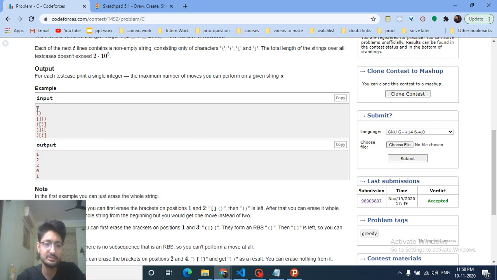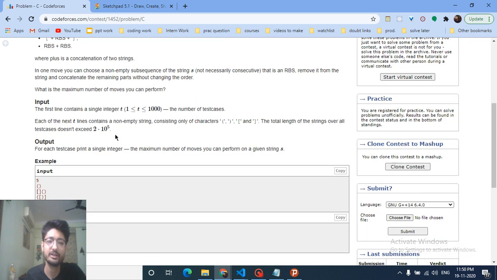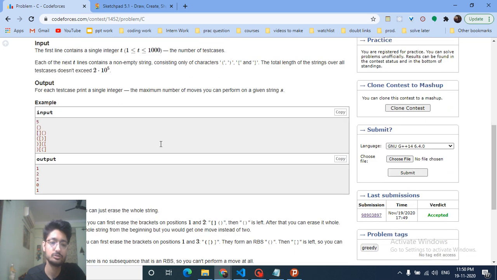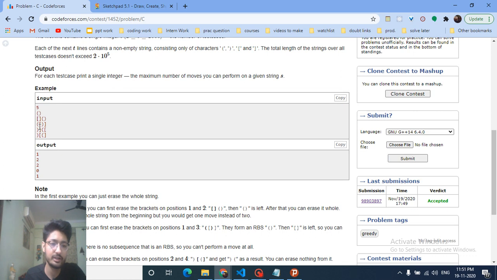So as you can see in this example, you can remove this whole bracket, and then you can remove this one. In this one you can remove this and this. In the third, you will wonder how you can remove, but because you can remove a subsequence, you can remove the first and the third, because this is an opening bracket and a closing bracket. Then the hard brackets will collapse on each other, so two hard brackets will be left, and then you can take out those also.